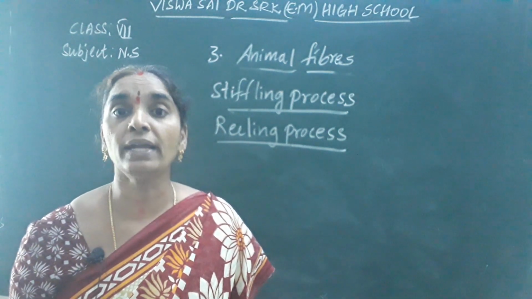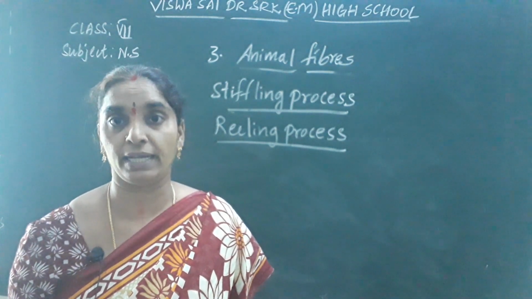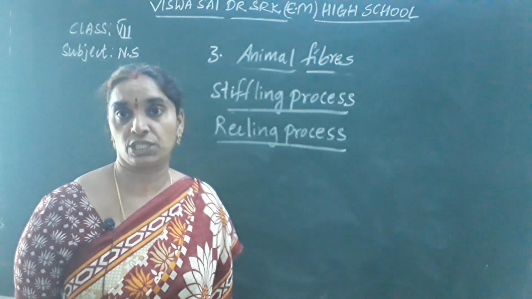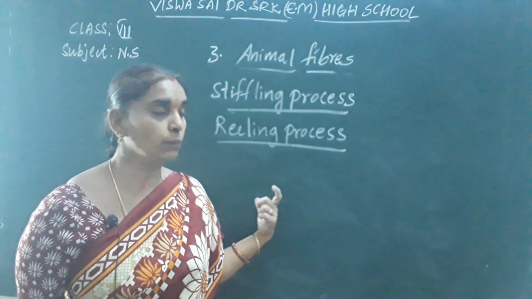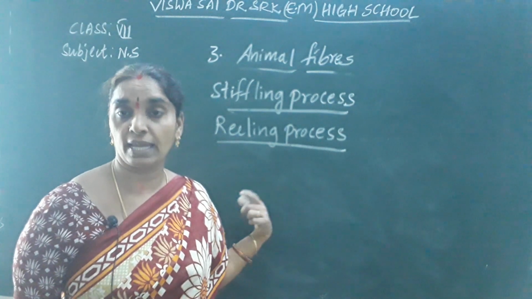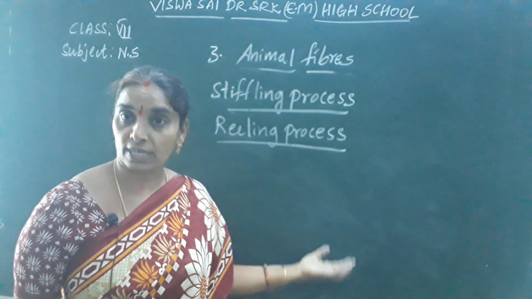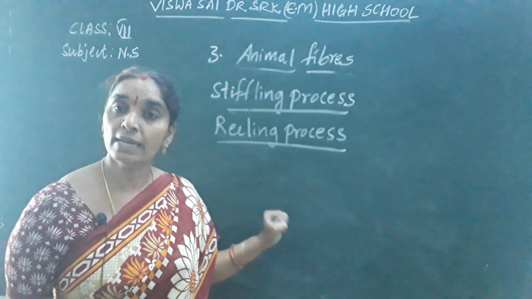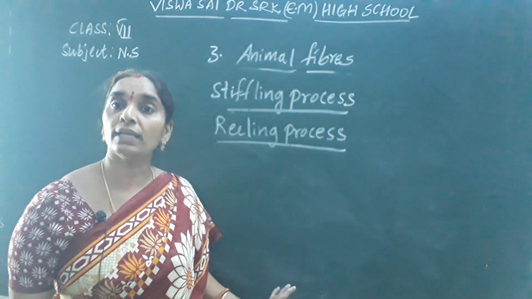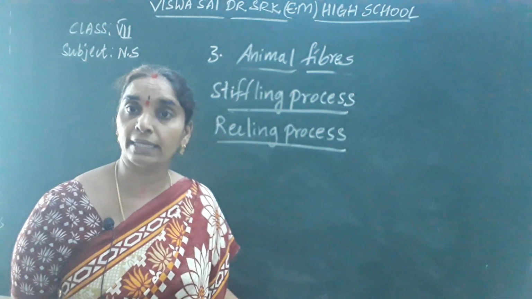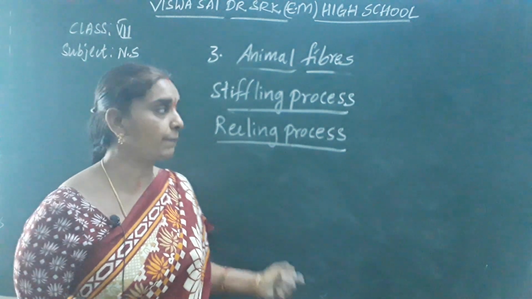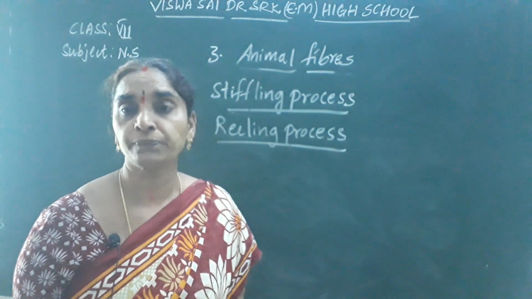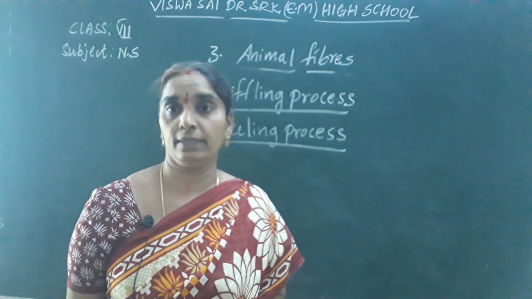So in order to get this continuous silk thread, the cocoons which the silk moths produced are to be stifled in order to kill the larva present inside the cocoon. The larva present inside the cocoon, that is the caterpillar, the worm, is to be killed.